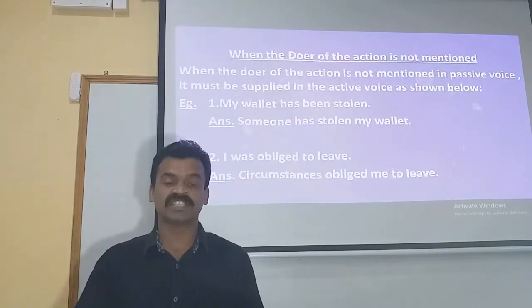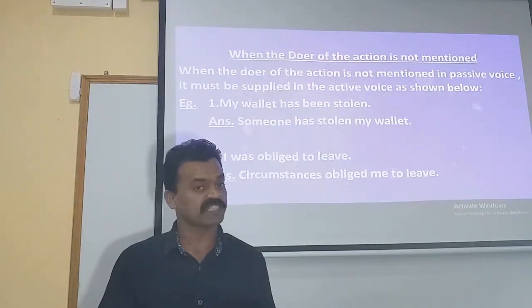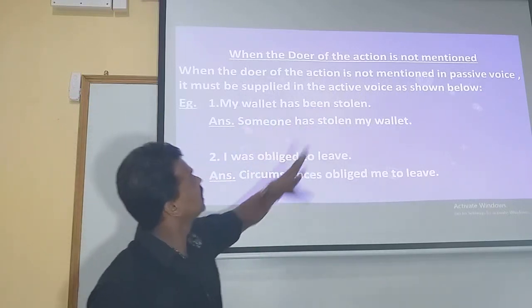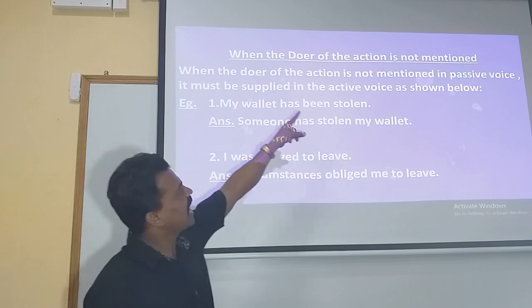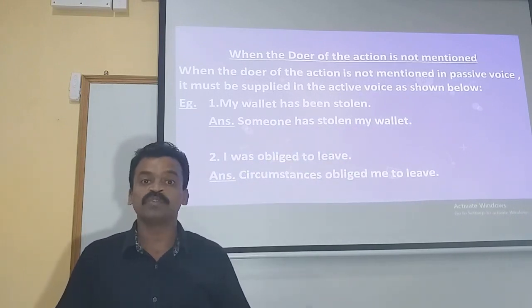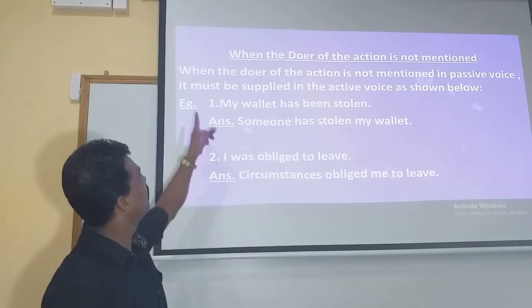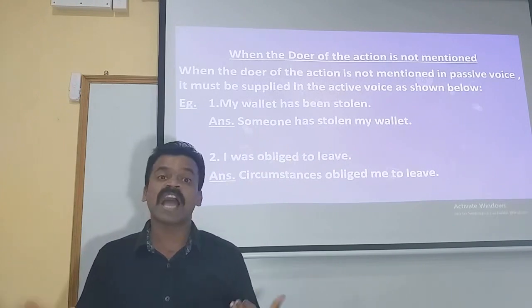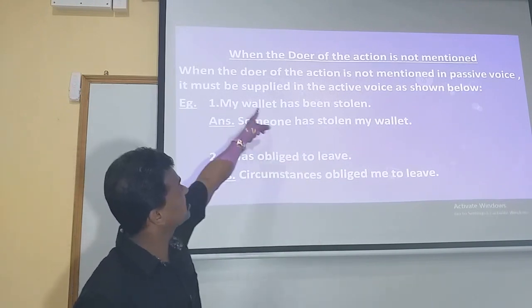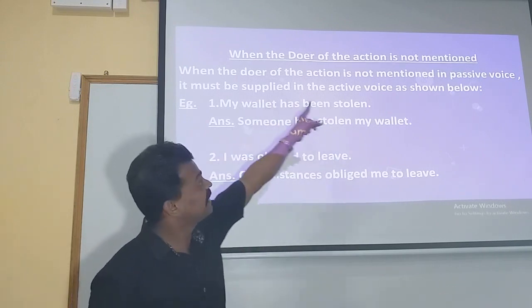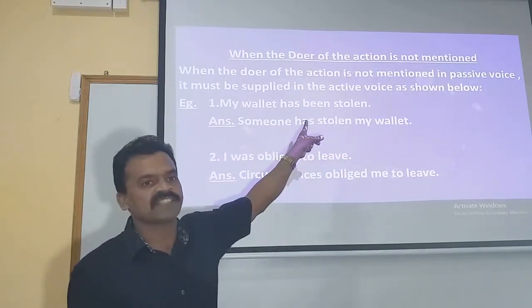Sometimes it can happen that the doer of the action may not be mentioned in the passive voice statement. What do we have to do then? Let's see the rule here. When the doer of the action is not mentioned in the passive voice, it must be supplied in the active voice as shown below. You will have to supply it in the active voice in the way it is given below.